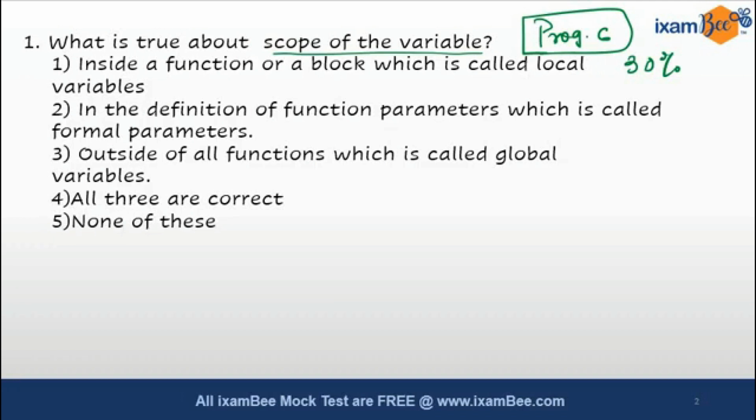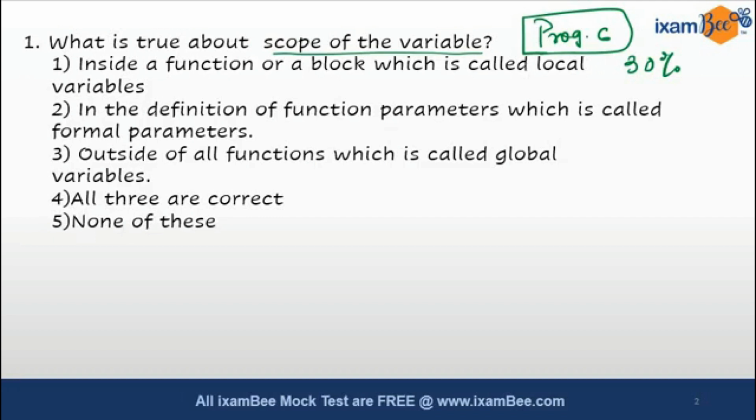So here we have all these 5 options. Option 1 goes like: inside a function or a block, which is called a local variable. Okay. So if it is inside a function, it will be called a local variable. Then, in the definition of function parameters, which is called formal parameters. So all these variables which are defined in the function parameters are called formal parameters. Then the third one, outside of all the functions, which is called a global variable. So if it is something which is outside, it will be called global.